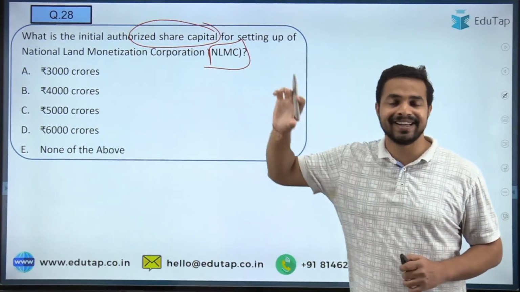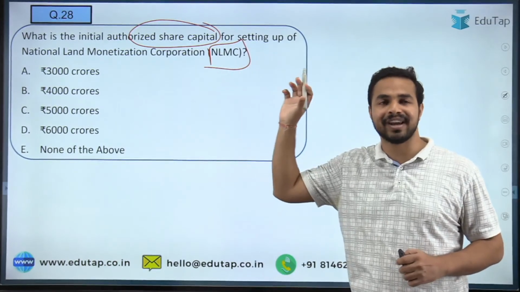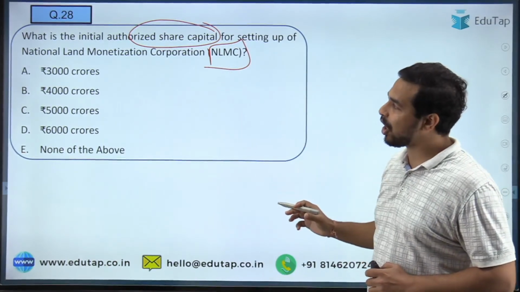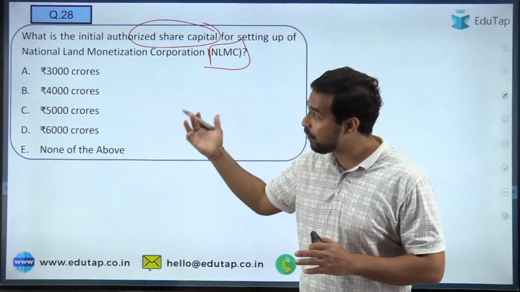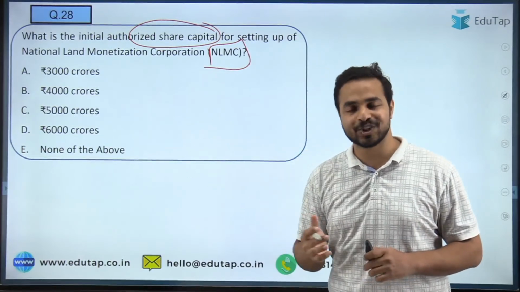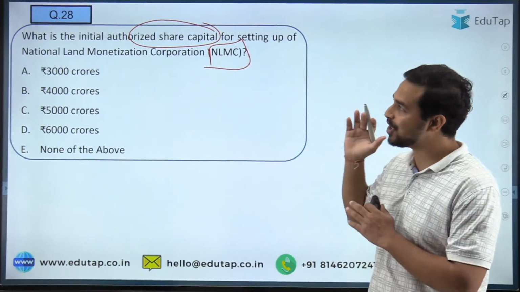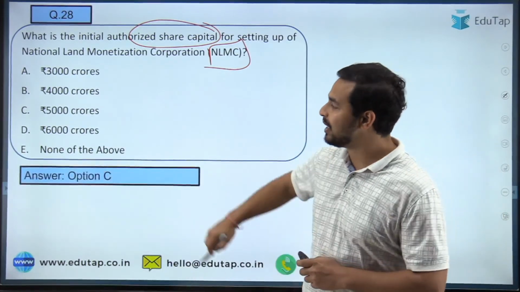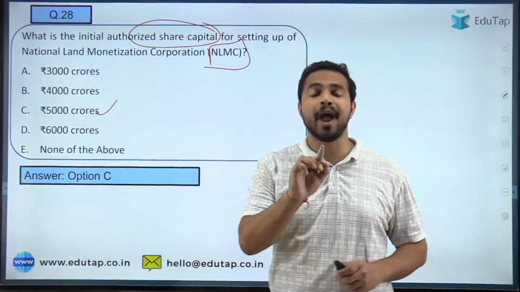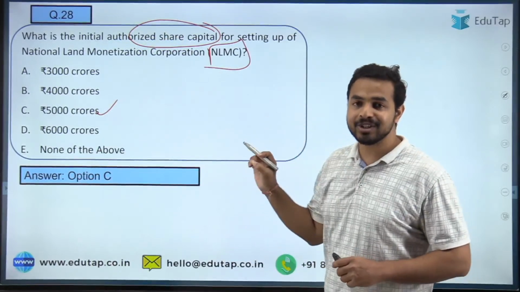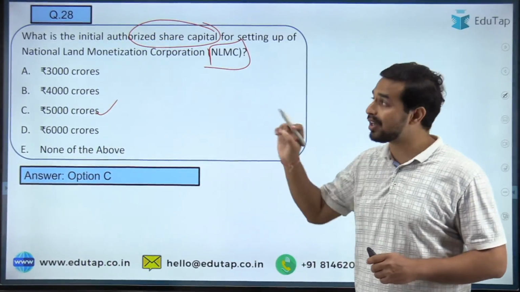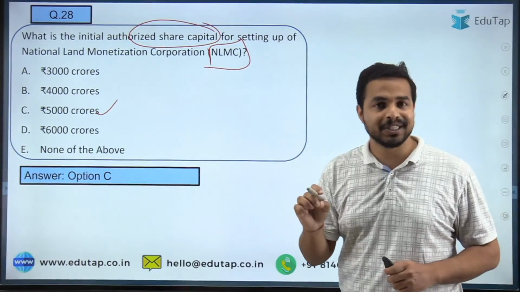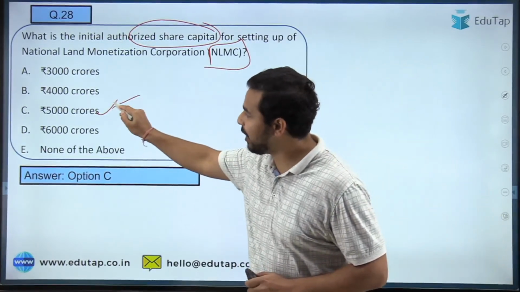What exactly is the initial authorized share capital for the National Land Monetization Corporation? Is it 3,000 crores, 4,000, 5,000, 6,000 crores? Guys, what is the right answer to the question number 28? So absolutely right, everybody saying that it is 5,000 crores, and absolutely right. The right answer to the initial authorized share capital for the NLMC is basically 5,000 crores.